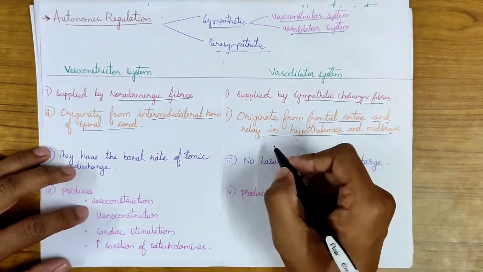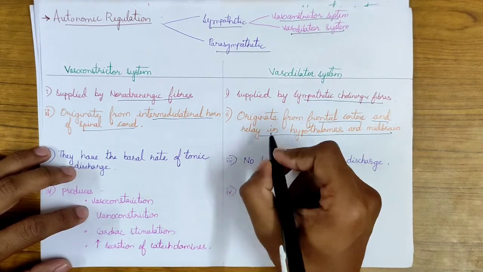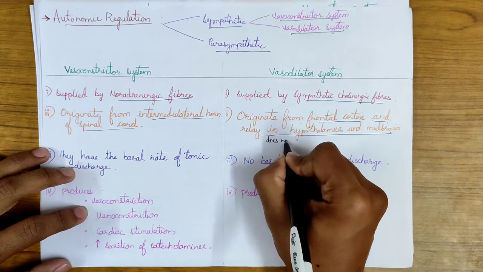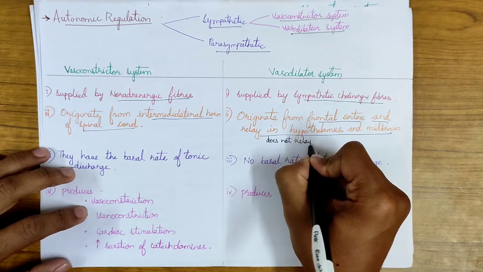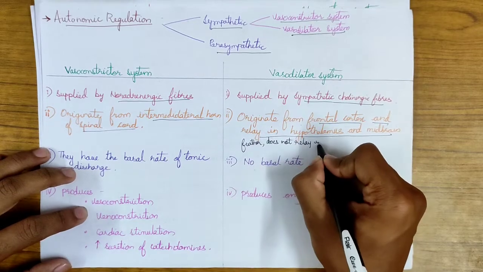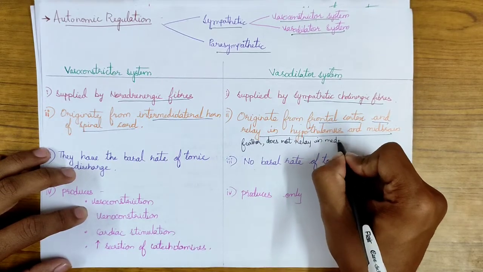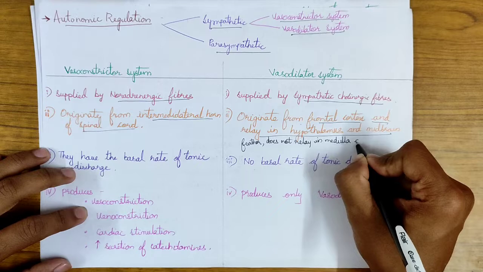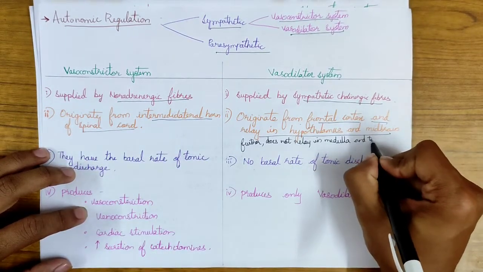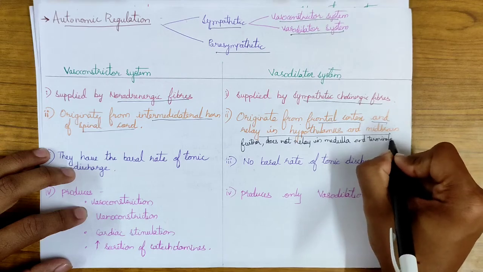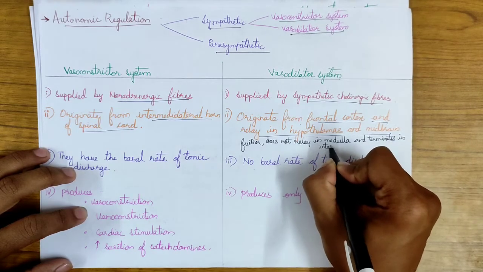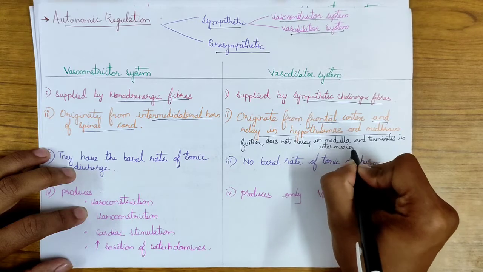From the midbrain, it travels through the medulla but does not relay in the medulla, and it also terminates in the intermediolateral horn of the spinal cord.